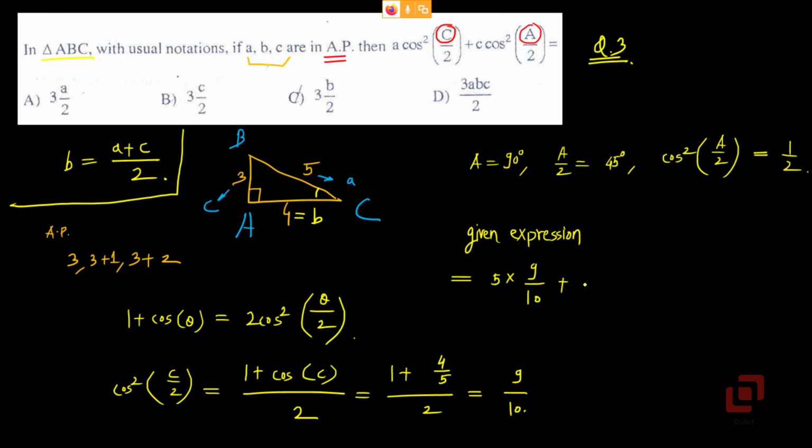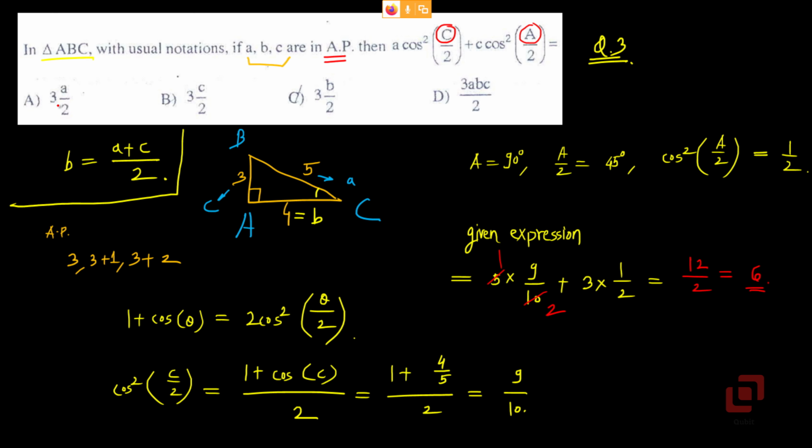Plus C, how much is C? 3, into cos squared A by 2, which is 1 by 2. So this is now 9 by 2 plus 3 by 2, or 12 by 2, or 6. So for the right triangle 3, 4, 5 with the given choice of angles ABC, the given expression evaluates to